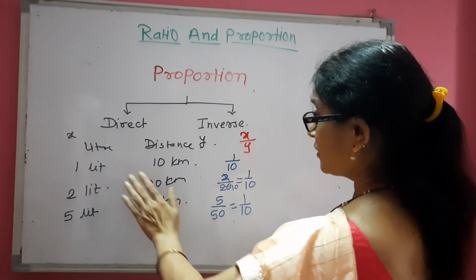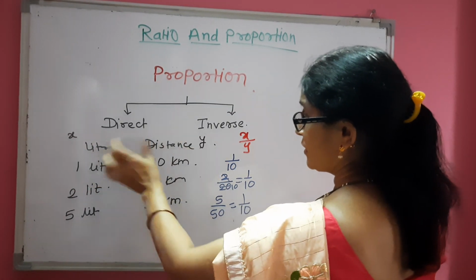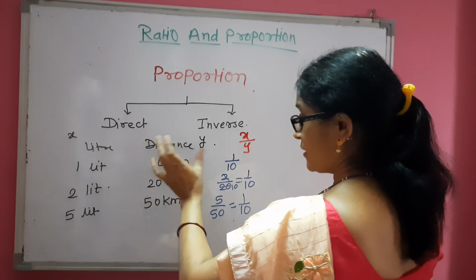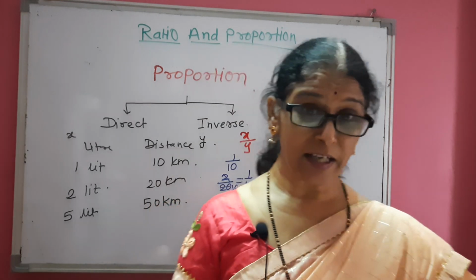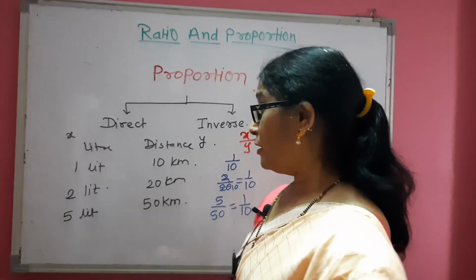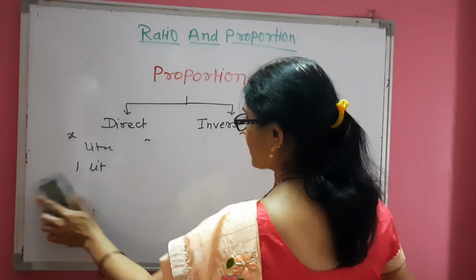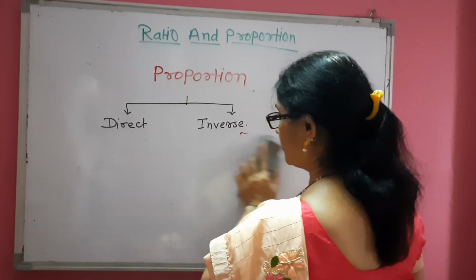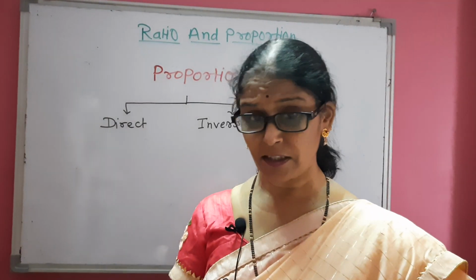Means here X and Y, that is petrol in liter and distance, they are in direct proportion or in direct variation. Now which examples again can we consider?